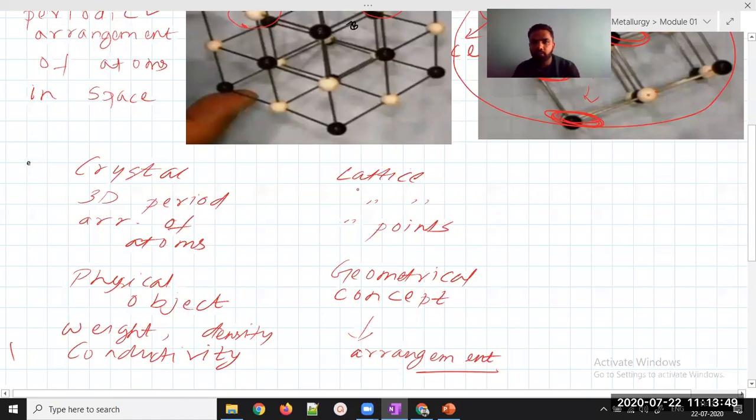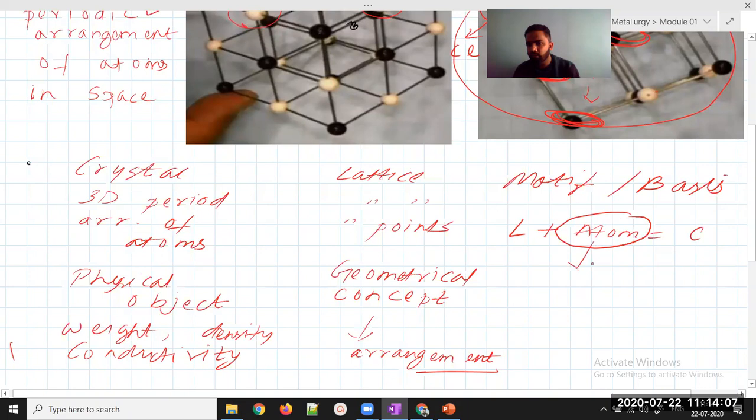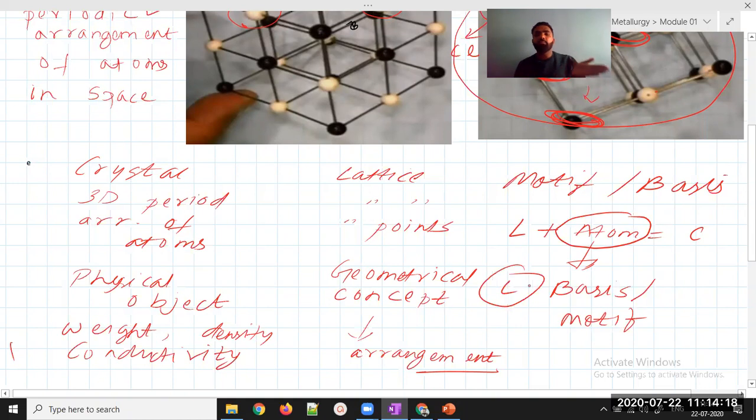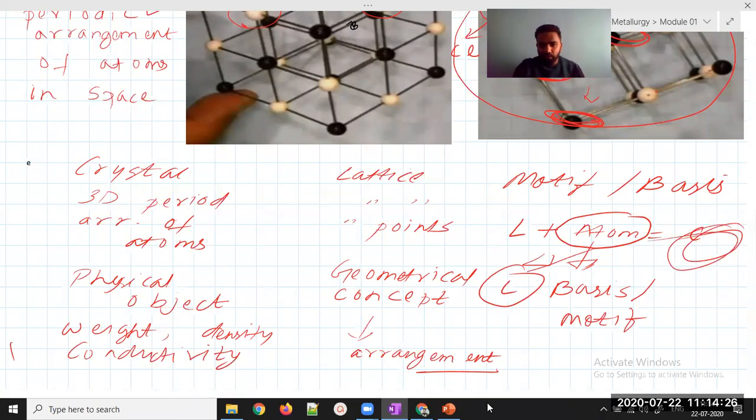So the third thing that I would like to tell you is motif or basis. What do you mean by motif or basis? You know that there is something called lattice. You fit some atom in the lattice, and when you fit an atom in the lattice, what you get is crystal. So this arrangement of atoms in the lattice system is called basis, or also motif. When you have a lattice, which is a periodic arrangement of points, and you fit an atom in that periodic arrangement, then you get crystal.